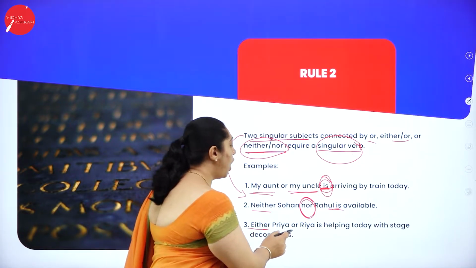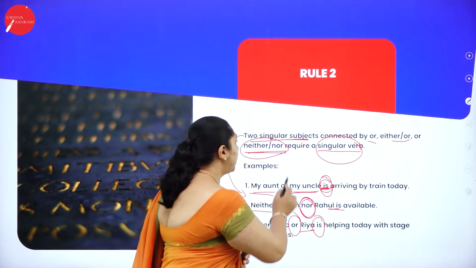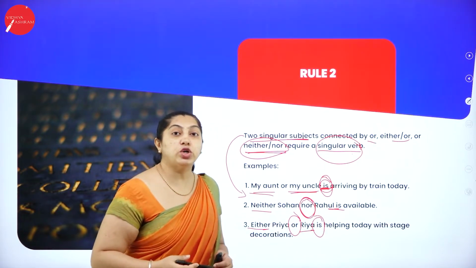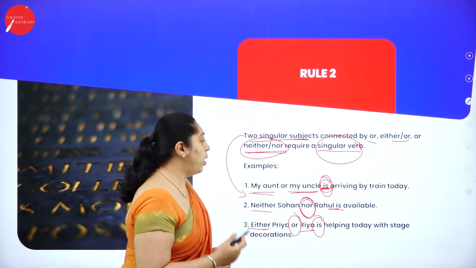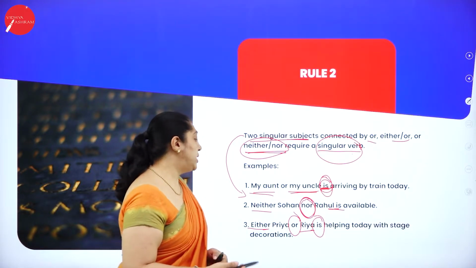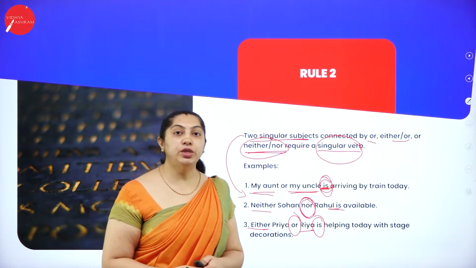Either Priya or Riya. Again it is E with or, either or. Why is it here? Because we are talking about the singular verb. Either Priya or Riya is helping today with stage decorations. This is about rule 2.